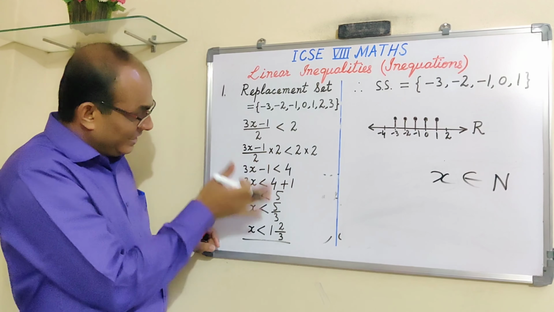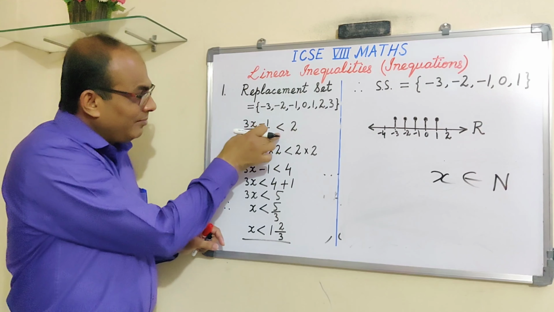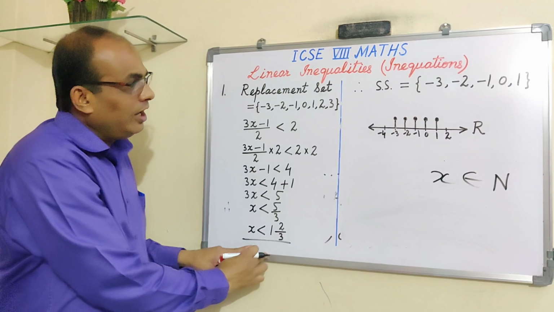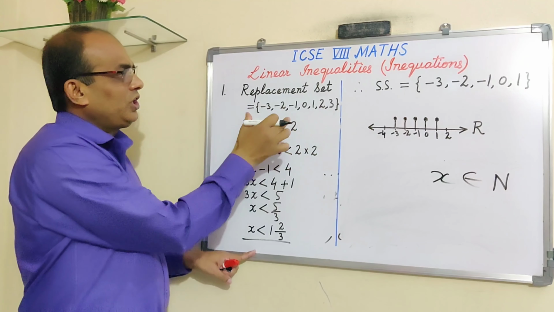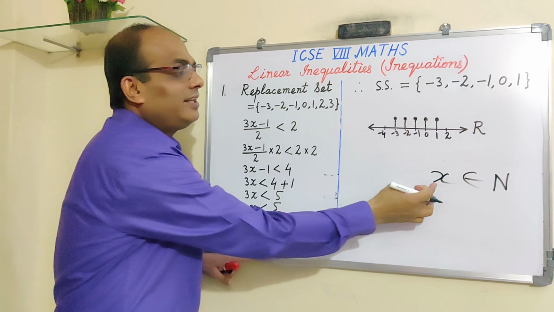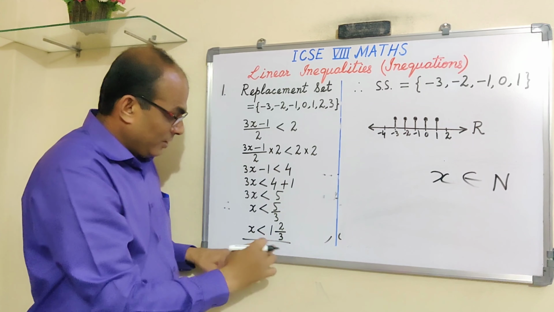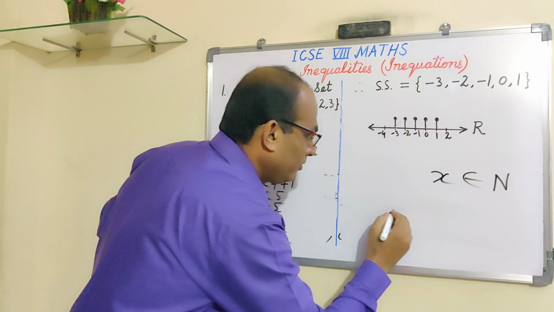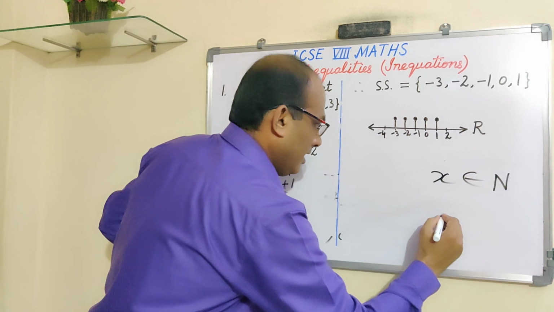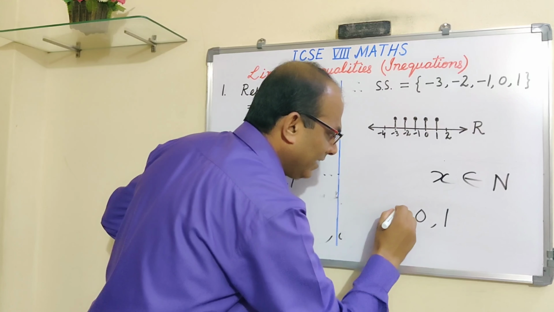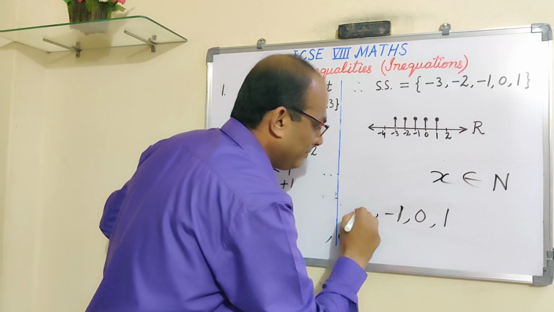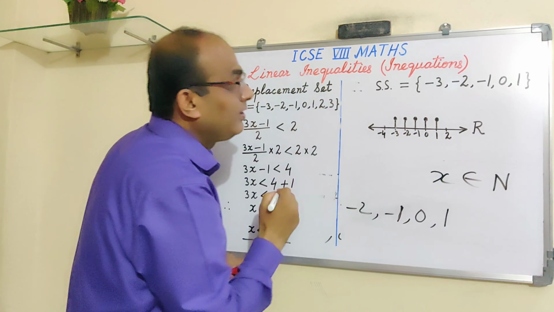In that case, suppose the same question, if I take the same equation we solved here, now we are changing the condition. Instead of this replacement set, we are taking the condition as x belongs to N. So if x belongs to N, what are the values of x? See, what are the values of x? Less than 1.66, no? So less than 1.6 will be 1, 0, minus 1, right? Minus 1, minus 2, like that, fine? 1, 0, minus 1, minus 2, minus 3, all these values.